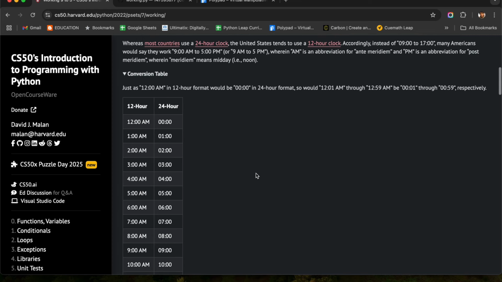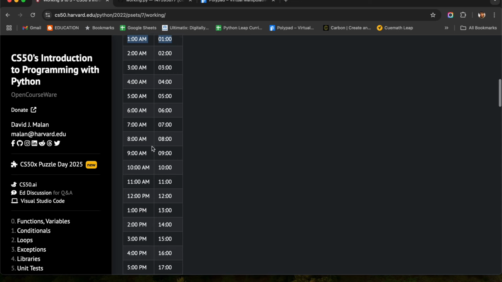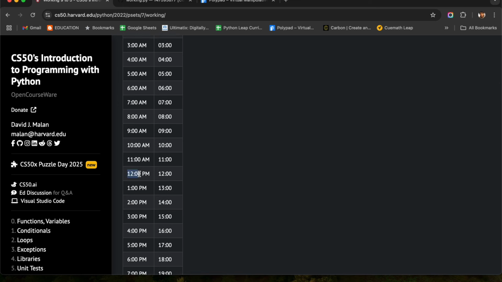The main thing is, if you can see, 12 a.m. is considered as 00. After that, the AM part, everything becomes the same for both 12 hours and 24 hours. 1 a.m. is same as 1 a.m. till it is 12 a.m. After 12 a.m., sorry, 12 p.m. Can you see it is p.m.? A.m. is only converted into 00. P.m. is going to be same as 12.